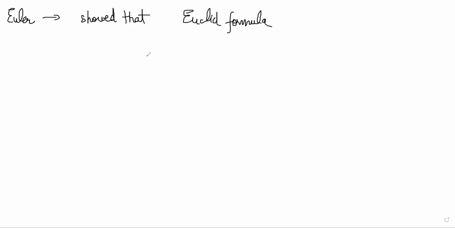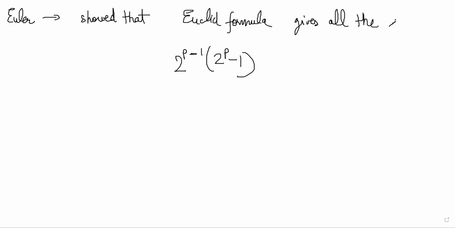Then Euler in the 1700s showed that the Euclid formula that we have, which was basically to construct a perfect number like this, 2 power p minus 1 into 2 power p minus 1, gives all the even perfect numbers.